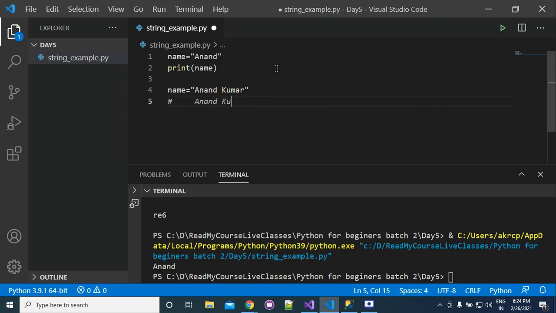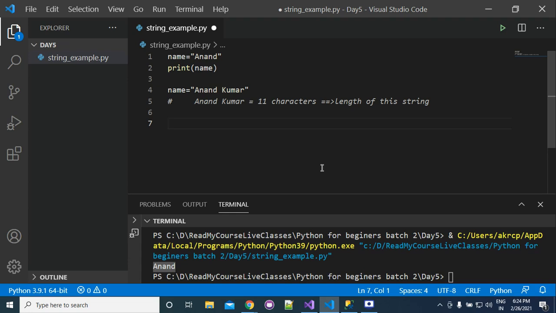Next is K U M A R. If you count the number of characters, it is 5 plus 5, 10, and then we have one space here. So there are 11 characters present here. These 11 characters are also called the length of this string. If somebody asks you the length of this name, you will say 11, because there are 11 characters present in this string.